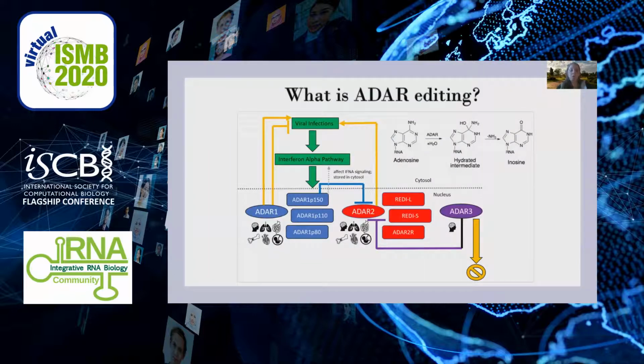Although there are many types of RNA editing, we focus on adenosine deaminase acting on RNA, or ADAR. ADAR deaminates adenosine to inosine, which later gets translated as guanine, resulting in an A to G transition. There are three ADAR loci, ADAR 1, 2, and 3. ADAR 1 and 2 are known to have catalytic activity, whereas ADAR 3 is thought to only have a regulatory role over the other two ADARs.